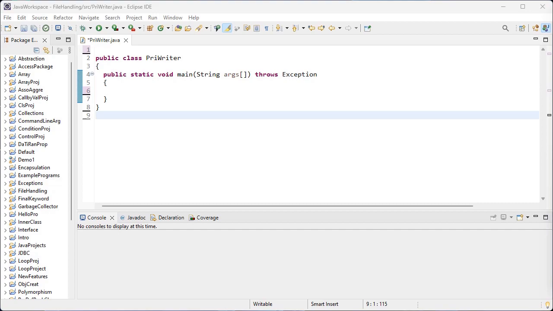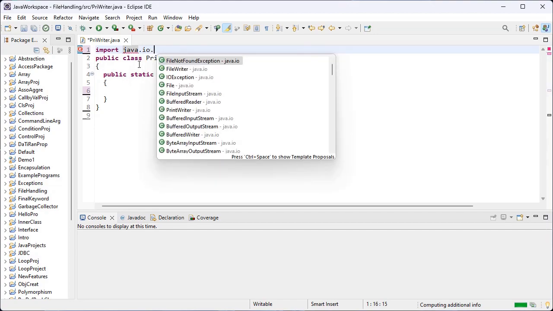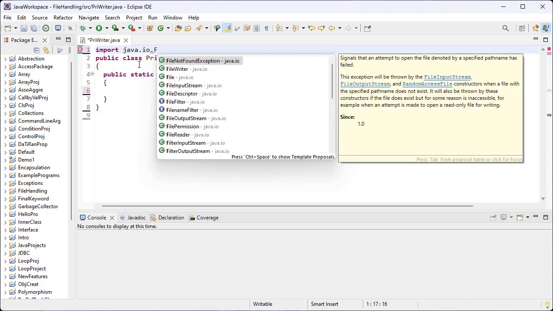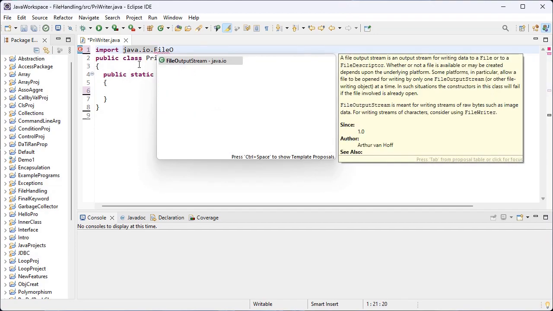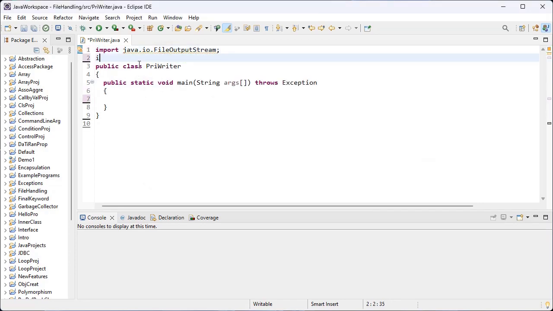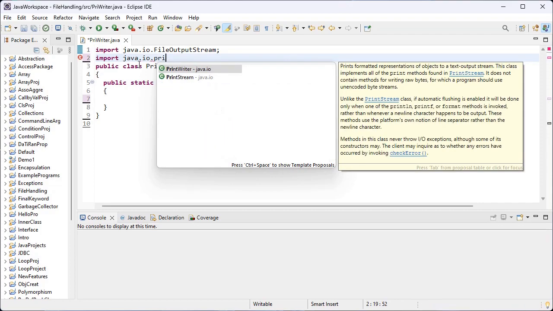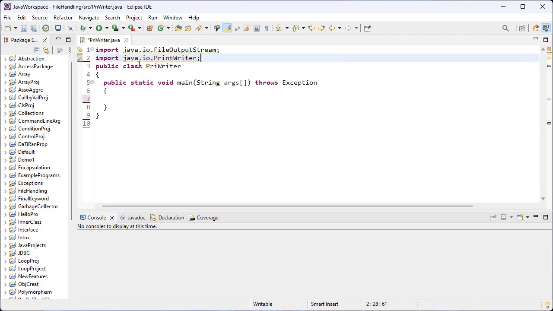First I import the FileOutputStream class from the java.io package, and then I import the java.io.PrintWriter class.